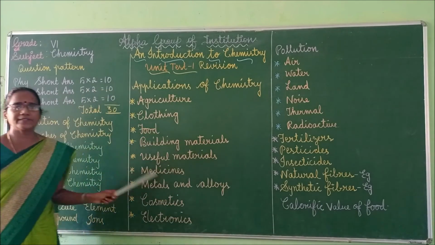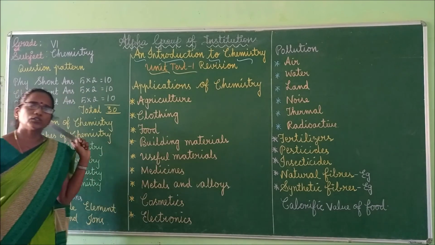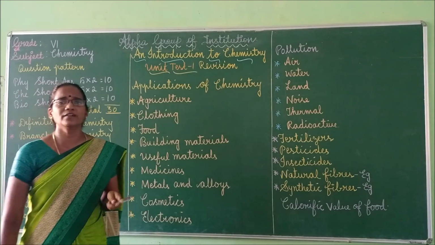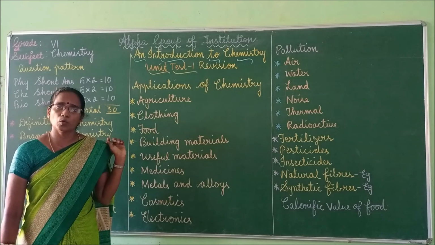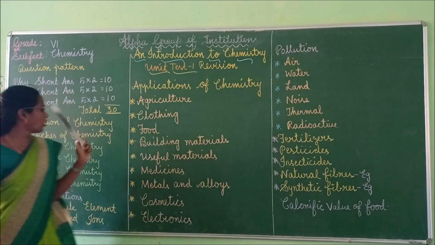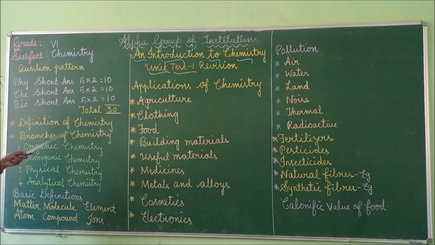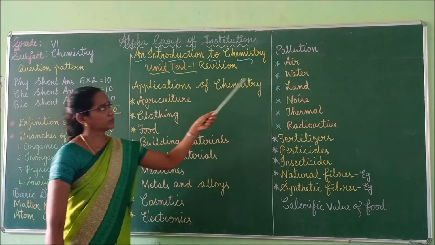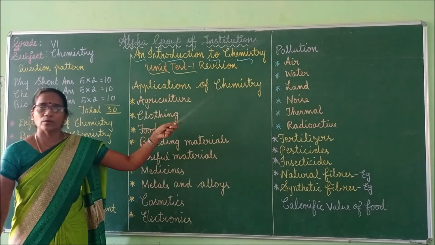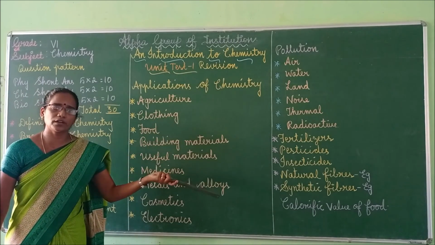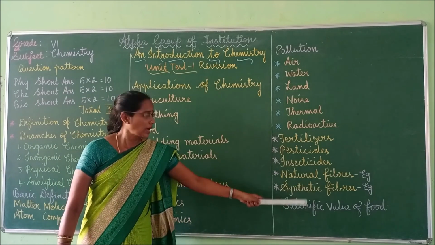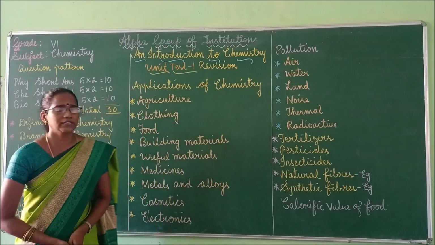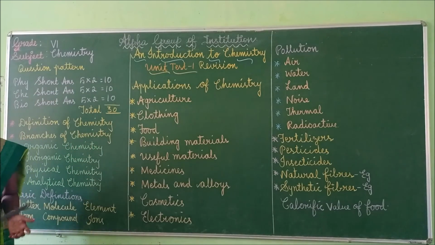So what are the things we have discussed today? Go through all the questions and answers in a very good manner, children. Definitions you should give more importance. These definitions and branches of chemistry are also very important. Next, we have to learn about pollution and the different types of pollution, the different fibers available, and then calorific value of food. These will come under definitions only.